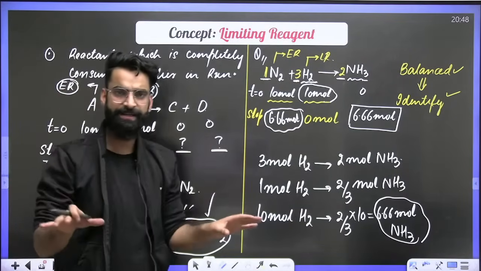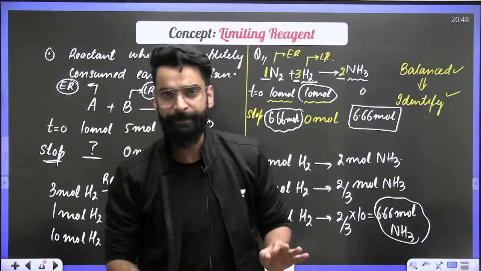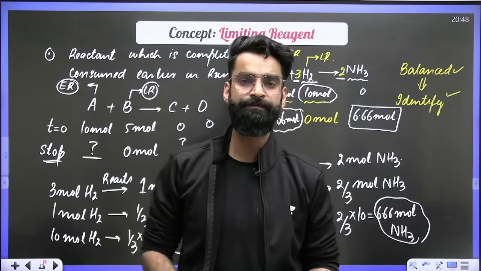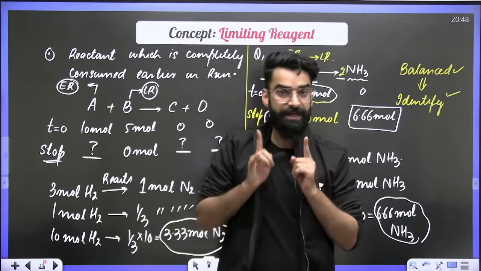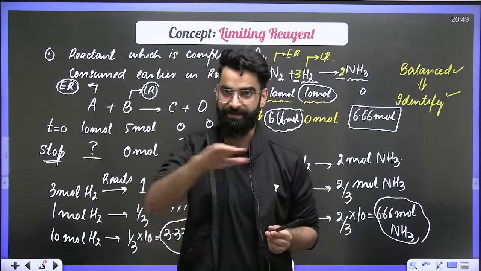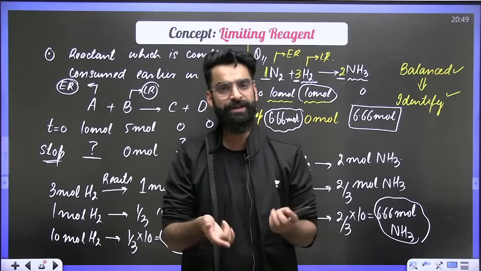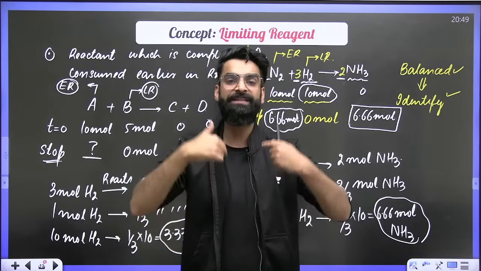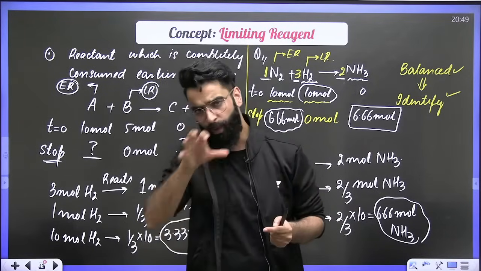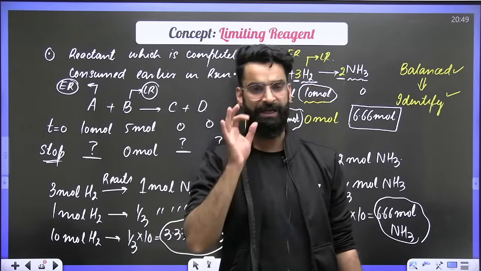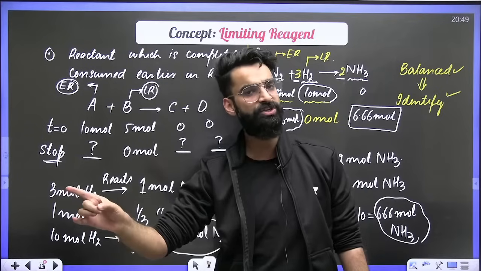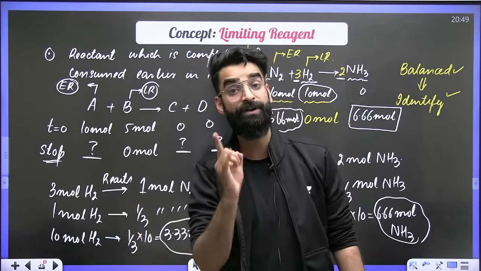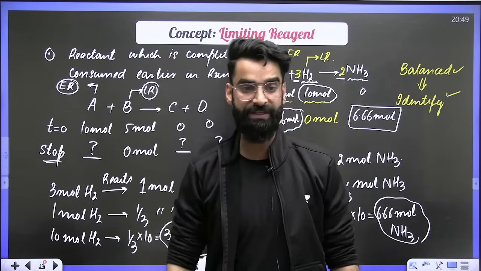Let me quickly summarize now. Whenever in a reaction the amounts of all the reactants are given, we'll be using the concept of limiting reagent. The first step is to balance the reaction. After balancing, divide the given moles of reactants by the respective stoichiometric coefficients. The one which gets the lesser value is always going to be the limiting reagent. The limiting reagent decides the entire product formation, and it also decides the amount of excess reagent left.